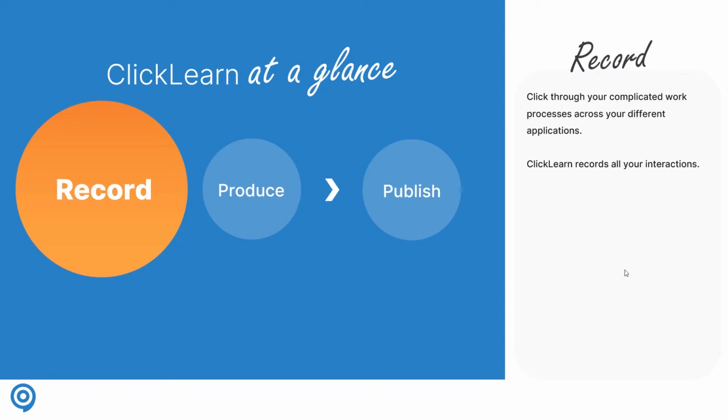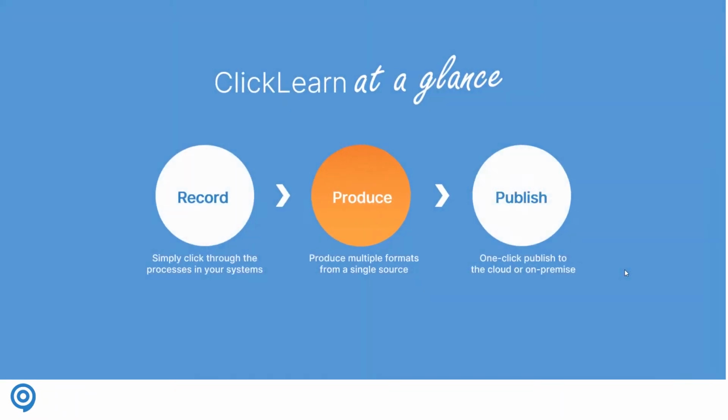That means you can now save 80% of your time in creating learning instructions, because you no longer have to edit all your mistakes or errors or what happens on the screen, because we only capture what you click through. So with one recording and one process, you can now start producing ClickLearn materials.